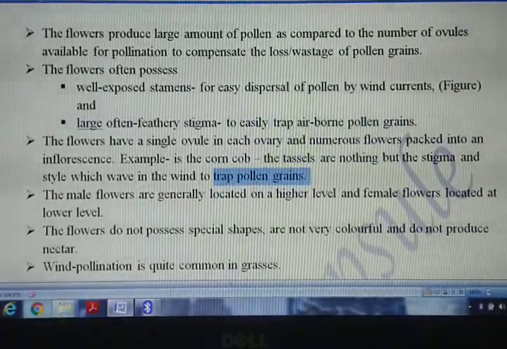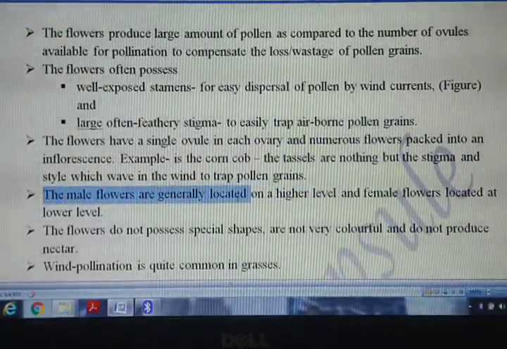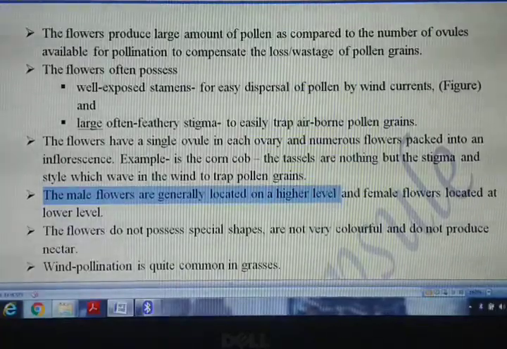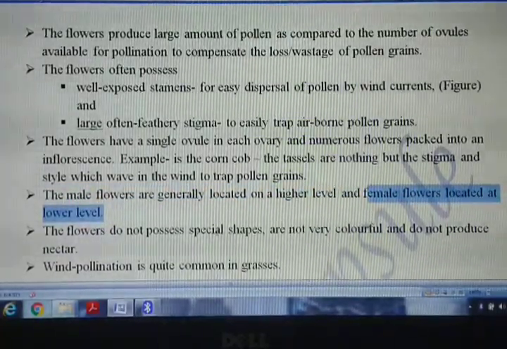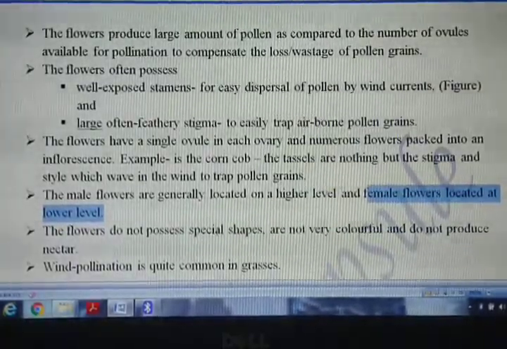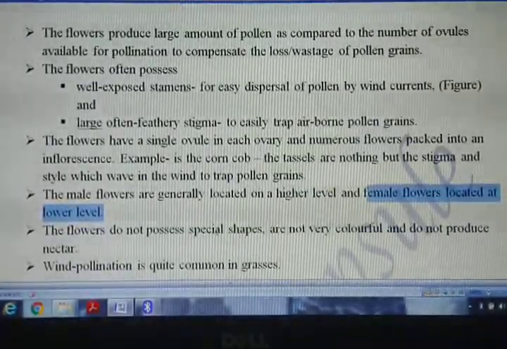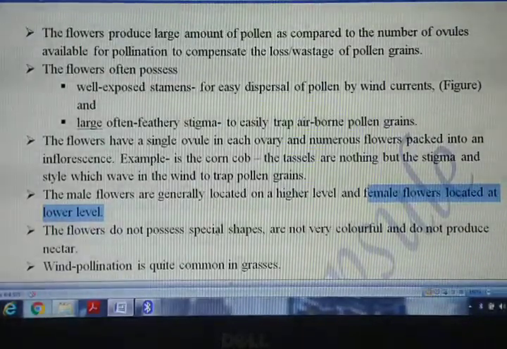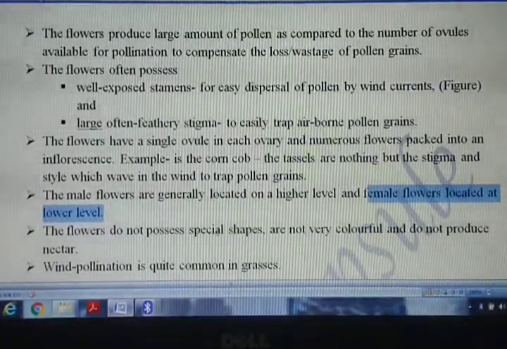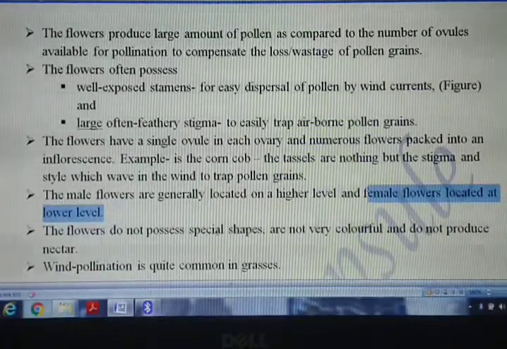That is the next point also here. The male flowers are generally located on a higher level and female flowers are located at a lower level, so that when the pollen grains are going to fall, by chance they are going to fall onto the female flowers, which are located a little bit on the lower side, and pollination will be affected. After that fertilization will take place.